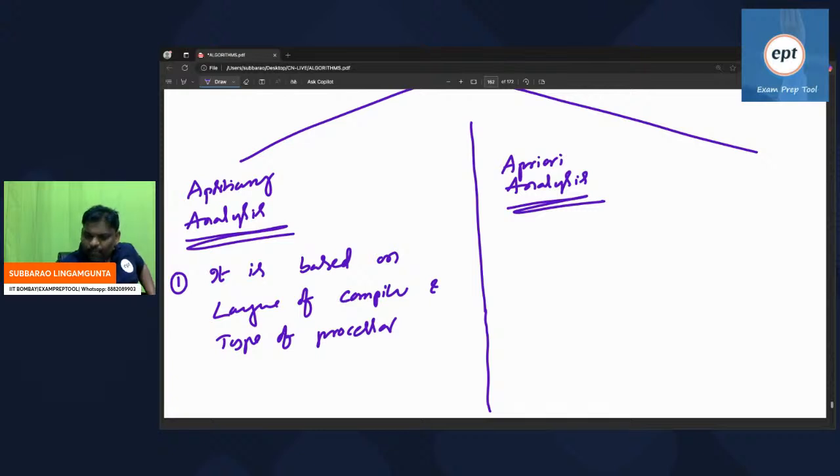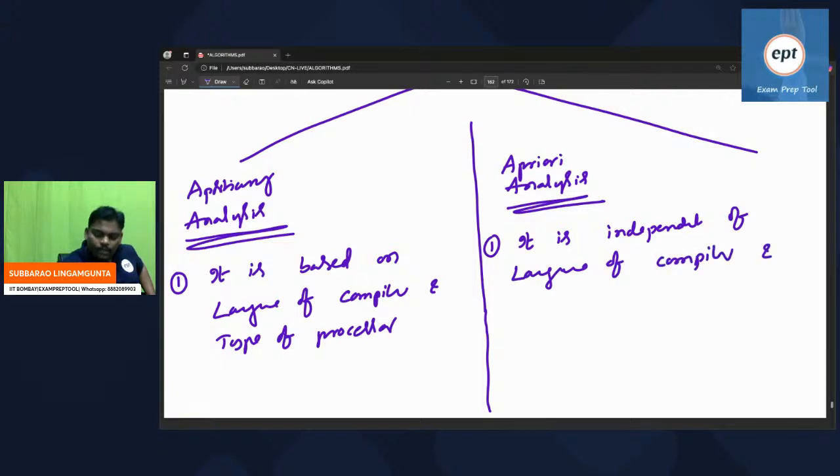But according to priori analysis, see this one, it is independent of language of compiler and type of hardware.